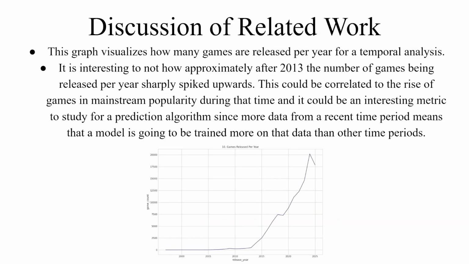Next, this graph visualizes how many games are released per year for a temporal analysis. It is interesting to note how approximately after 2013, the number of games being released per year sharply spiked upwards. This could be correlated to the rise of games in mainstream popularity during that time, and it could be an interesting metric to study for a prediction algorithm, since more data from a recent time period means that a model is going to be trained more on that data than other time periods.